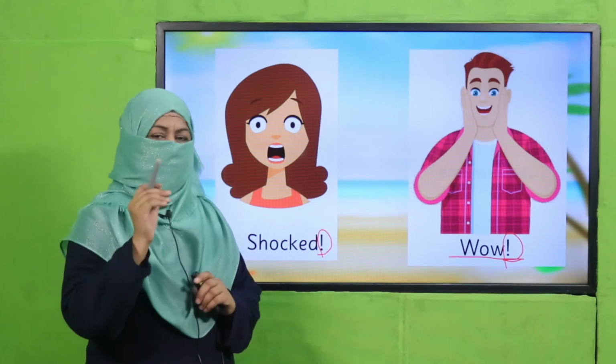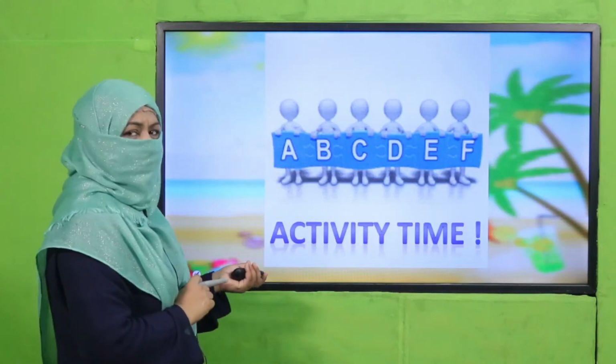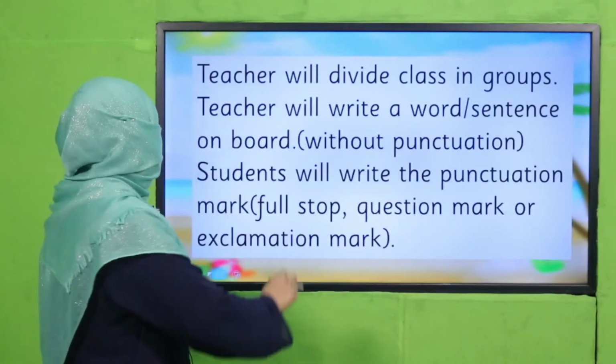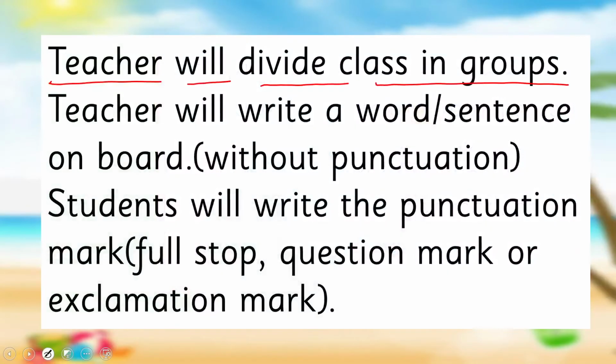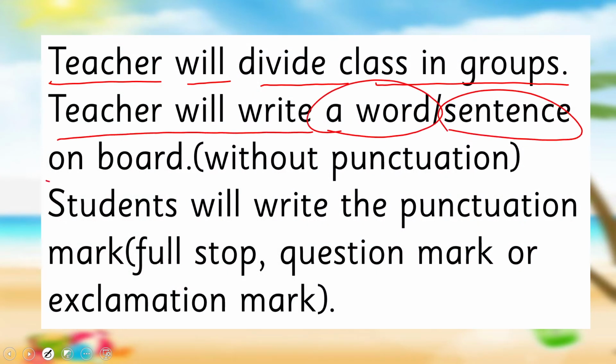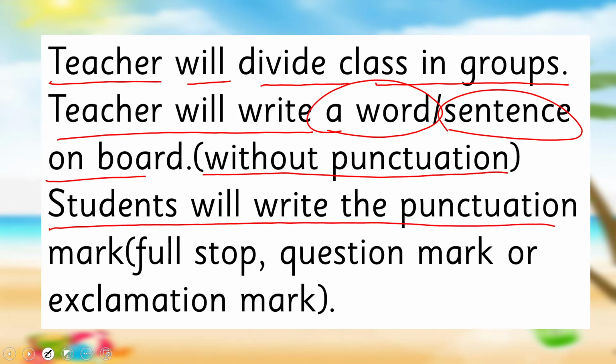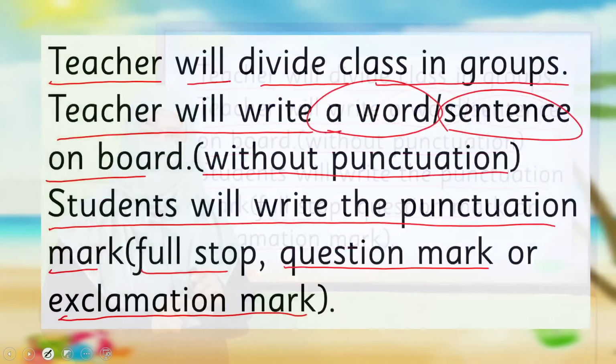Are you clear? Okay, let's further learn it with an activity. And what is the activity? The teacher will divide the class into groups and the teacher will write a word or a sentence on the board without punctuation. Students will write the punctuation mark, and that punctuation will be a full stop, question mark or exclamation mark. So the actual thing is first you have to identify which mark this sentence needs. Okay, so be careful. Pause the video, enjoy the activity and then come back.